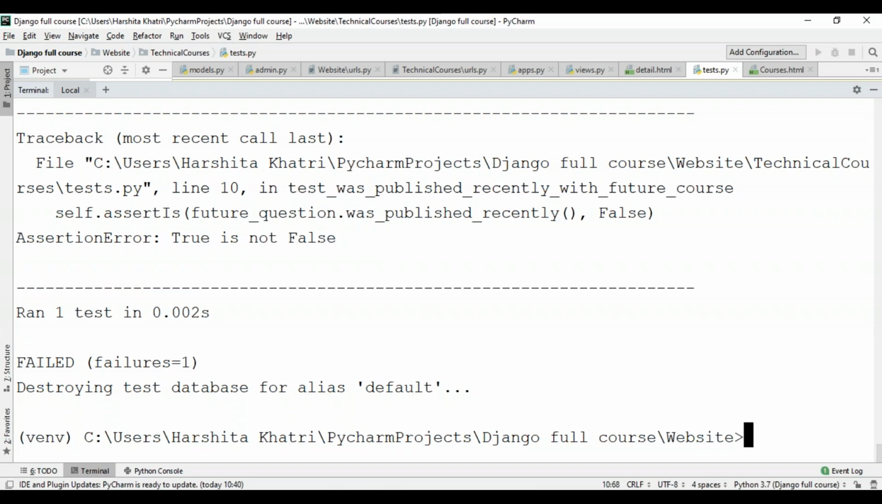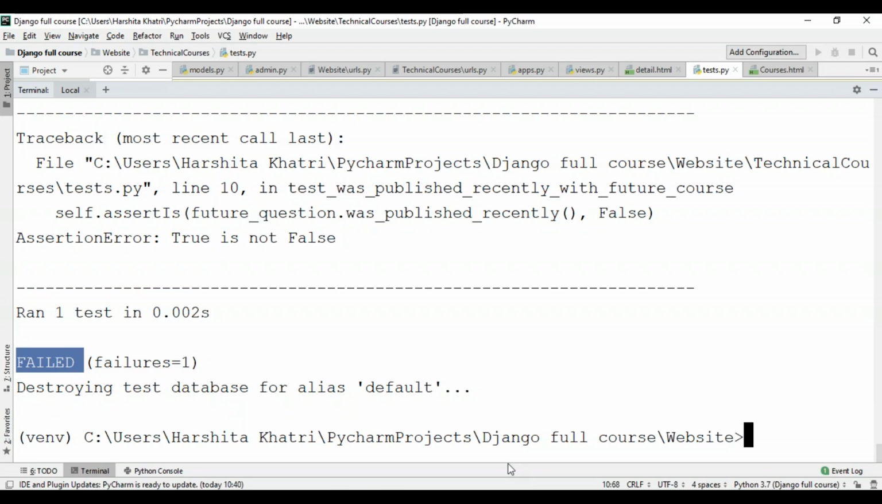In the function test_was_published_recently_with_future_course, it created an all courses instance whose start date is 30 days in the future. And then, using the assertIs method, it discovered that was_published_recently returns True, though we wanted it to return False. The test informs us which test failed and even the line on which the failure occurred. So as you can see over here, I have a message saying the test has failed.